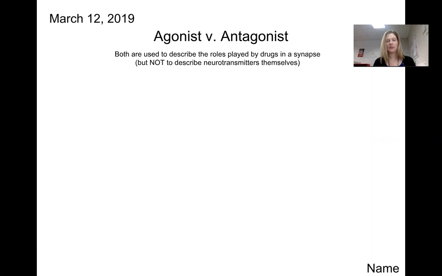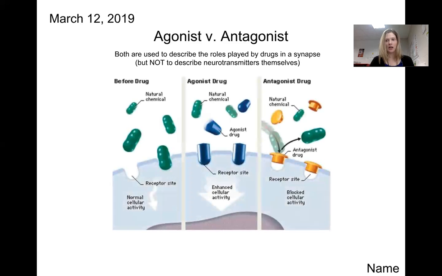So we might describe cocaine as an agonist for dopamine, or we might describe alcohol as an agonist for GABA, but GABA is not an agonist. It's a neurotransmitter. Dopamine is not an agonist or an antagonist. It's a neurotransmitter. So this is only used to describe the impact of a substance on a particular synapse for a particular neurotransmitter. And that does make it a little confusing. So the diagram that you see on the slide here does illustrate what we mean by these terms.